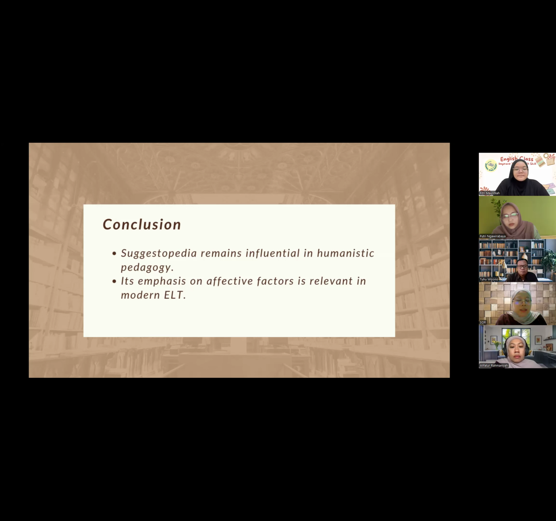It's focused on affective factors such as reducing anxiety and building self-confidence. It's still highly relevant in modern English language teaching, as many learners struggle with fear and lack of confidence when using English. Therefore, Suggestopedia continues to contribute to effective language teaching by highlighting the crucial role of emotional well-being in the learning process. And that's all from our presentation, and let's practice.